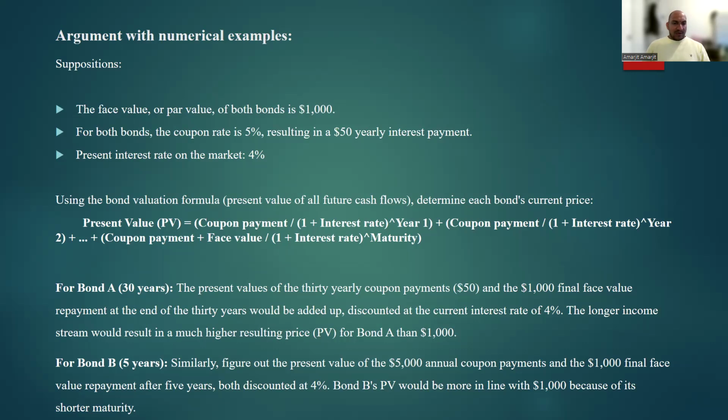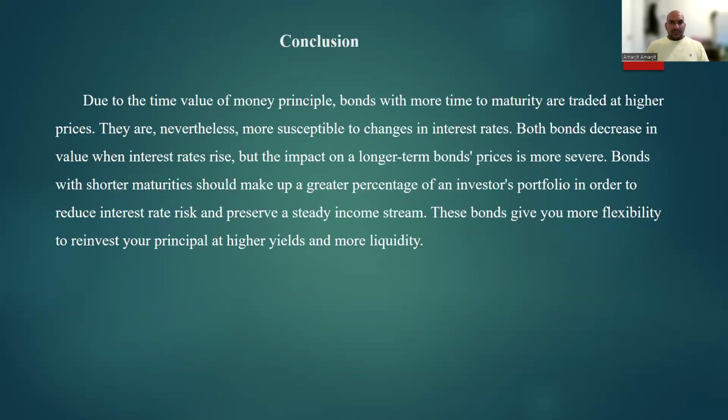The longer income stream would result in a much higher resulting price, PV, for bond A than $1,000. For bond B, 5 years. Similarly, figure out the present value of the bond of the $50 annual coupon payment and the $1,000 final face value repayment after 5 years, both discounted at 4%. Bond B's PV would be more in line with $1,000 because of its shorter maturity.